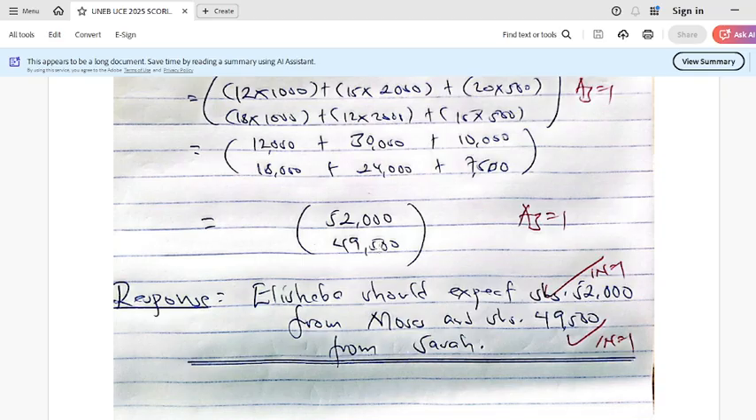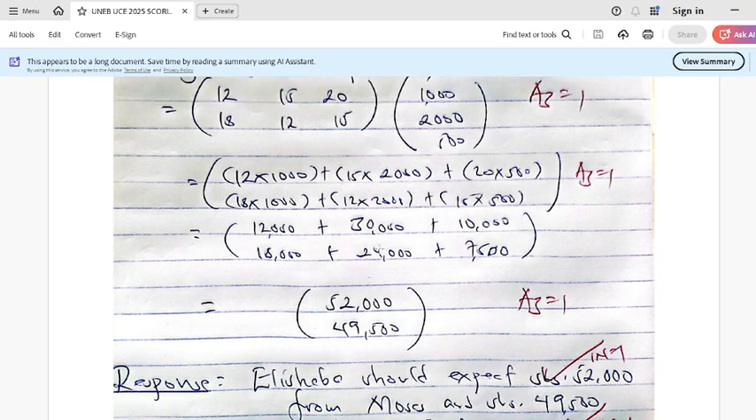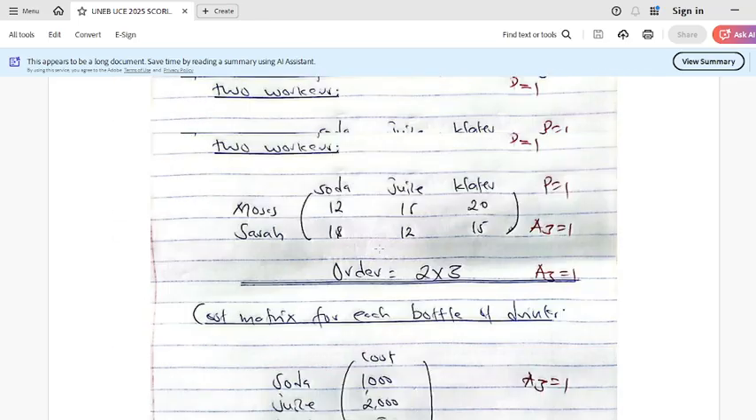Then in the holidays we shall have some more applications of matrices, and we shall be getting a number of problems to solve under this topic of matrices.